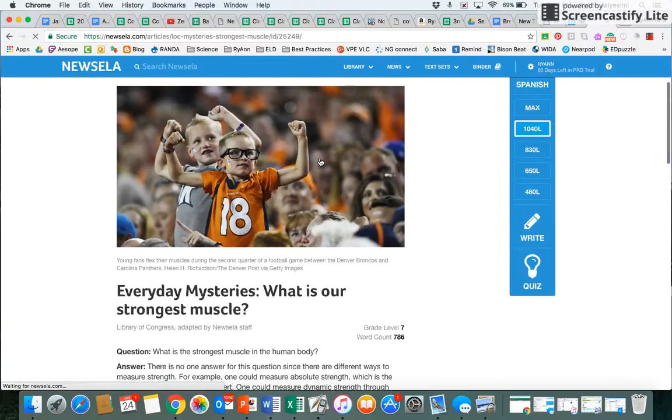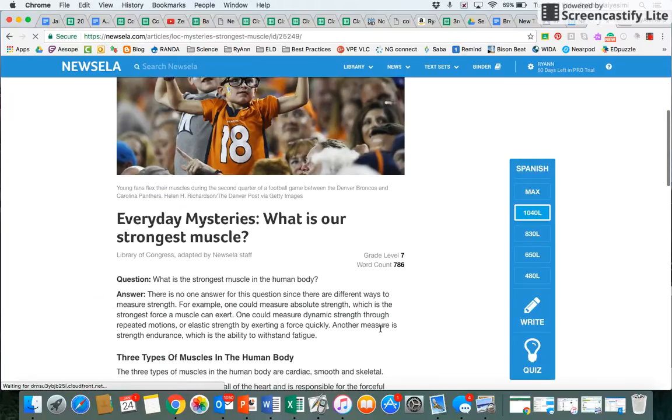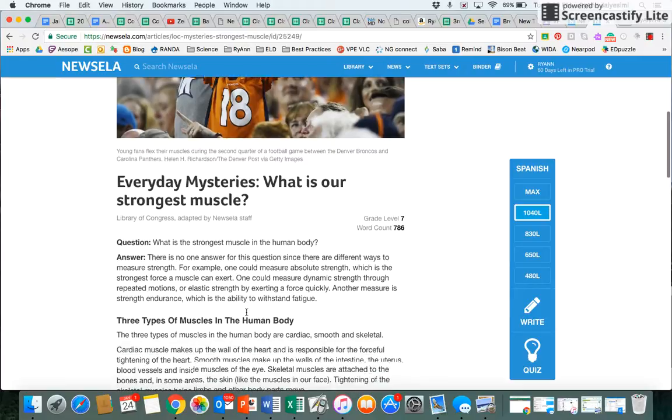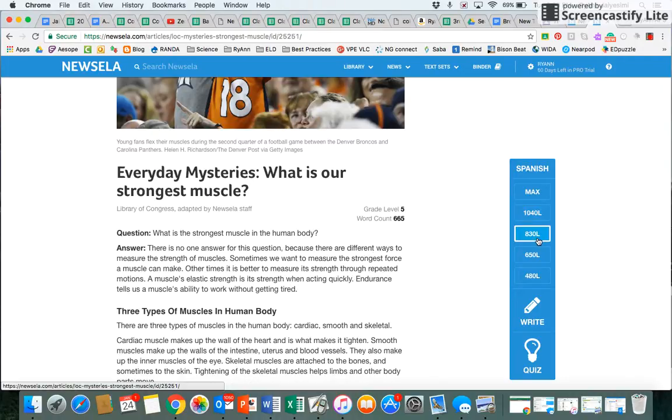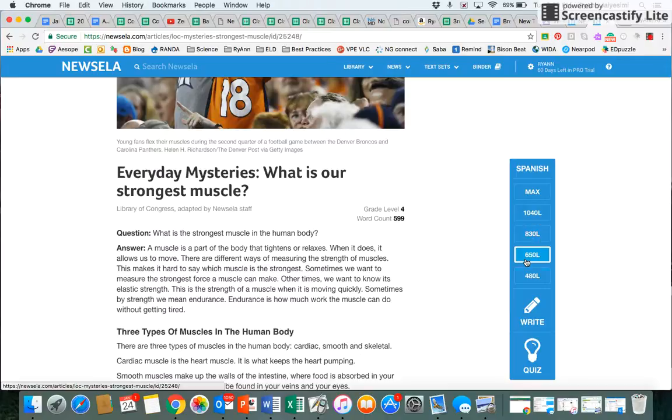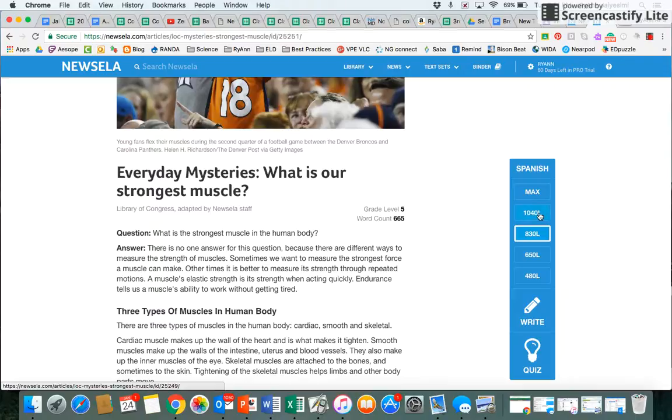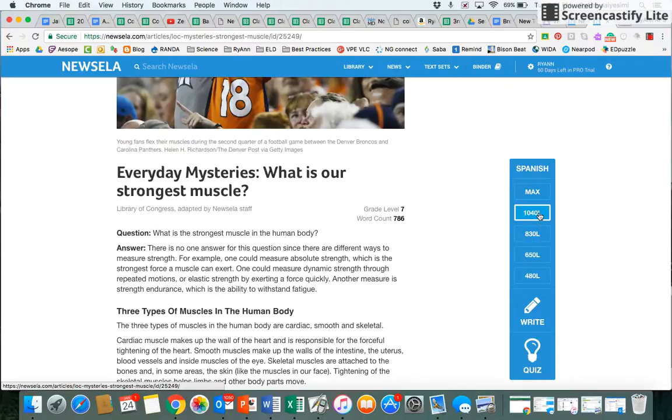You want to read it carefully. You'll notice that the grade level that I have pushed out to you is at the 7th grade reading level. But over here, you can change the reading level. If you start to read this and you feel like it is too hard, there's too many words that you do not know, you may stop and click on 830 level. This will take it down to the 5th grade reading level. And if that still seems too challenging, you can click on 650, and that will take it down to the 4th grade reading level. So again, I did start everybody on the 1040 Lexile, which is the 7th grade reading level.